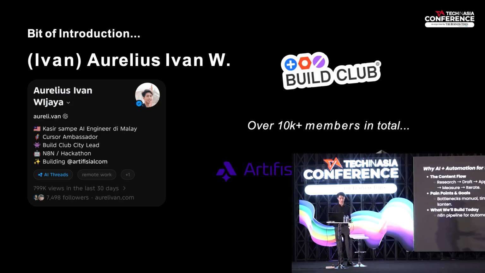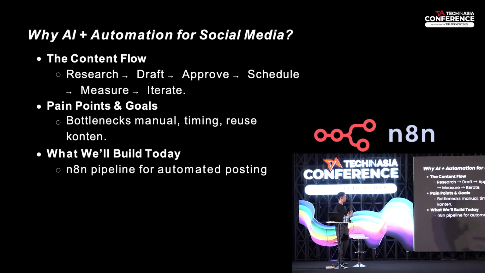Next, why do AI and automation work for social media? When we are creating content for our company or even for personal use, we follow a very predictable pattern.